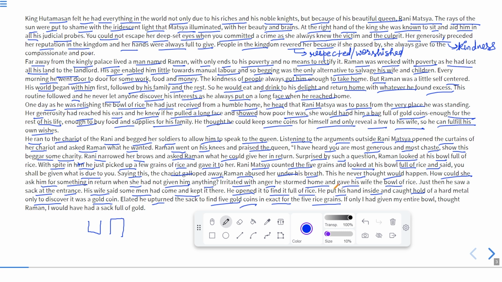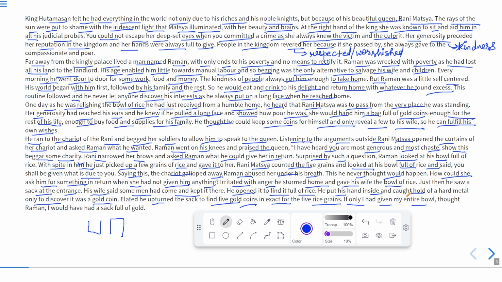Therefore, the queen returned 5 coins to him. Now he thought in a regretful manner, if only I had given my entire bowl, thought Raman, I would have had a sack full of gold. It means if he had given the entire bowl, he would have received the entire sack full of gold coins.